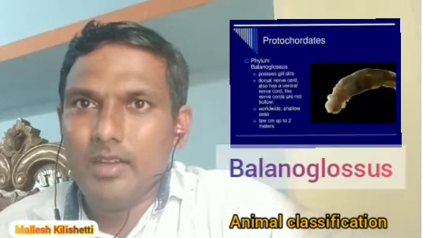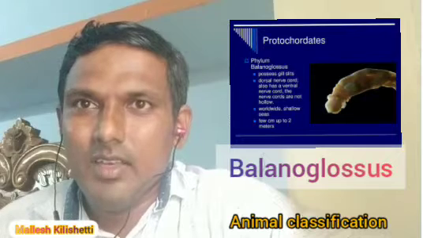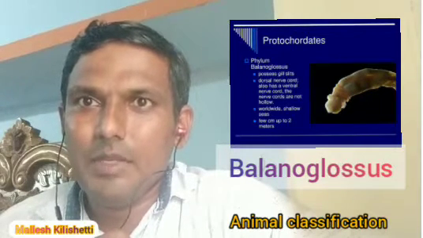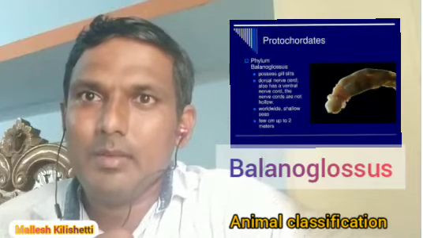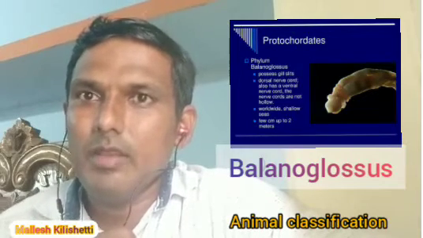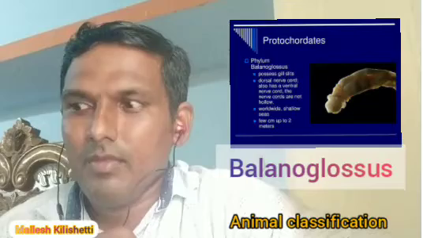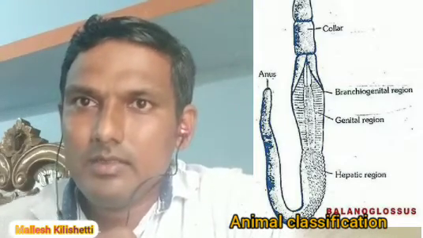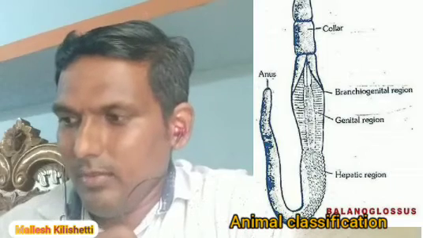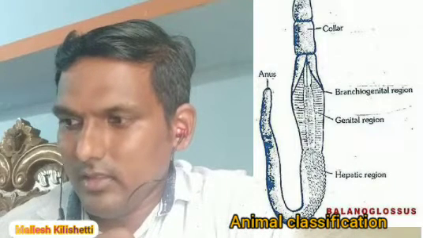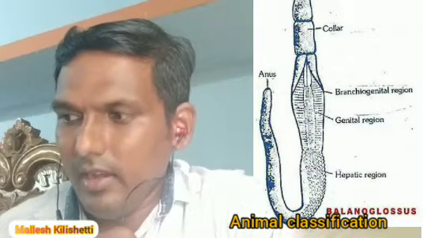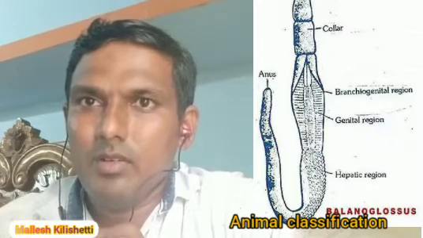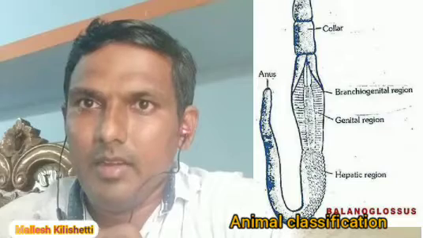Next, Protochordata or Hemichordata. These animals contain a notochord, but not throughout their lifetime. In some stages it will be present, and in some stages it will disappear. The best example is Balanoglossus. Next, Herdmania, and again Amphioxus. These are examples of Protochordata and Hemichordata.